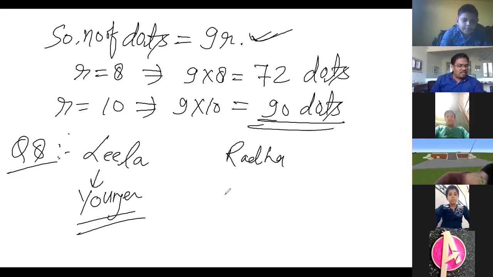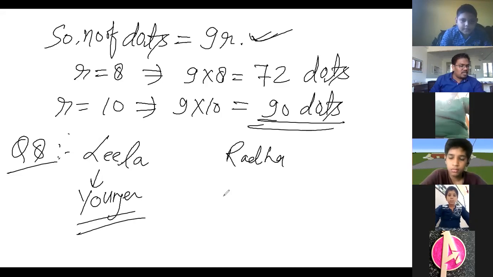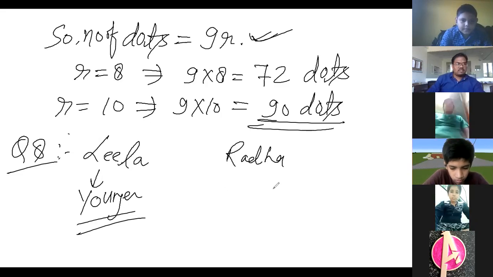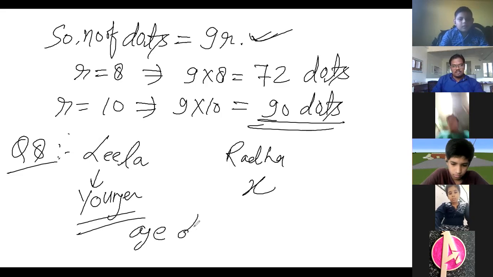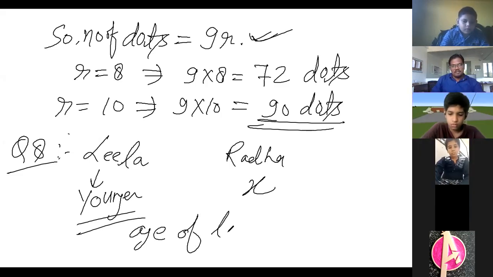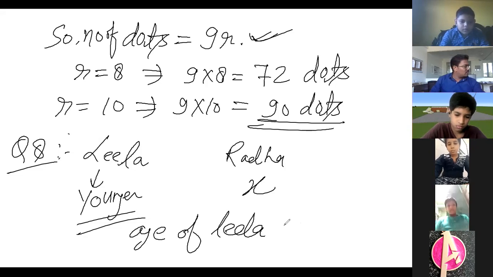Okay. And after this one, Leela is 4 years younger than Radha. Means Leela क्या है आपकी 4 years younger है Radha से. Can you write Leela's age in terms of Radha's age? Of course. Take Radha's age. So let Radha's age be X, because in the question we take Radha's age to be X years. So what will be the age of Leela? Tell me anyone. Age of Leela? Why 4? Age of Leela. Tell me.